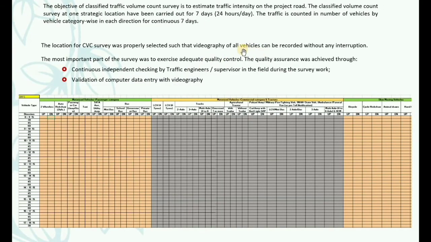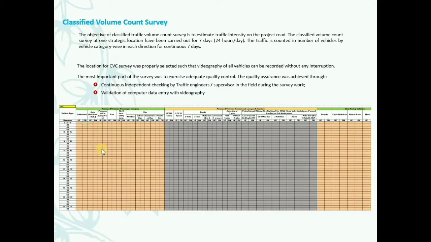Once the videographic survey is over, you have to enter it for every 15 minutes. Okay, up and down, total number of vehicles, up direction and then down direction. These are the motor vehicles and passenger category, motorized vehicle, commercial category. Okay, this is the sheet for the data entry. Whether you have done manually or videographic, for both surveys you should enter in a proper format. Okay, this is the standard sheet.